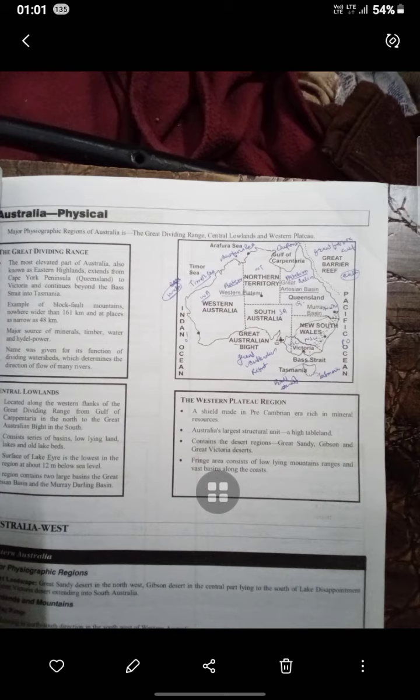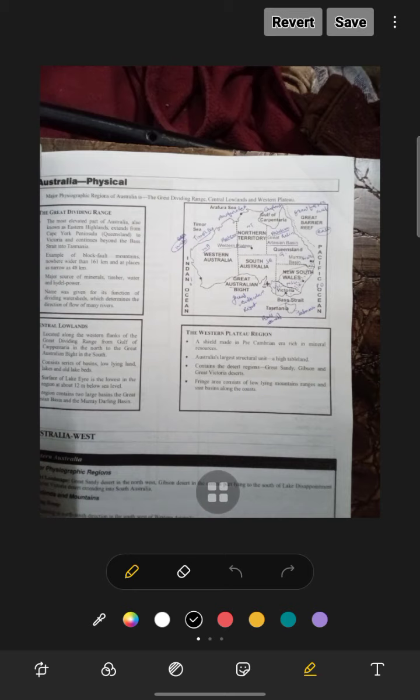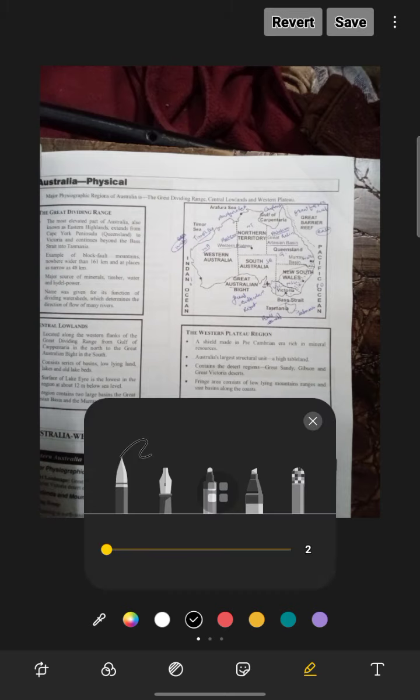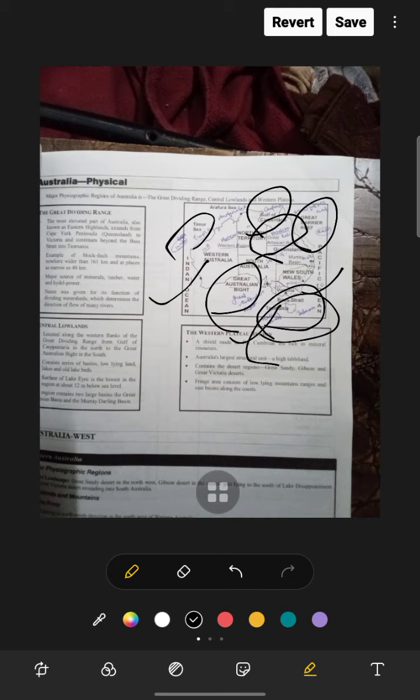So the Western Plateau region, as I'm going to describe in this figure, something is very interesting here. We can say this is the Bass Strait, this is Victoria, New South Wales. Now the Gulf of Carpentaria, and you can see the Great Australian Bight is here. The Great Barrier Reef is in the eastern part, the Timor Sea is in the western part, and Bass Strait is by Tasmania. Western Australia, Northern Territory, South Australia, and the Great Artesian Basin. This is the Great Artesian Basin, and Queensland. So the whole figure is described here.